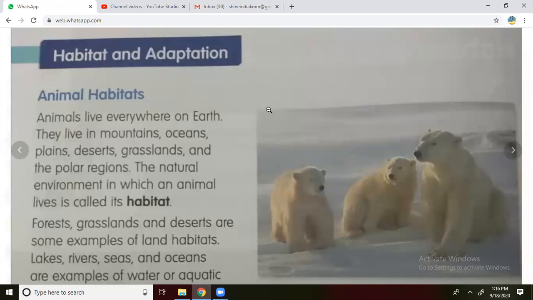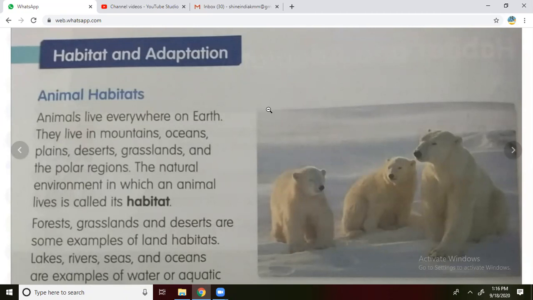What is meant by grasslands? Can you tell me? Yes. Grasslands are places where animals eat only grass. Herbivorous animals mostly we can see in grassland areas. And the polar region. What is the next one? That is the polar region. These are the 6 types of habitats seen for animals.